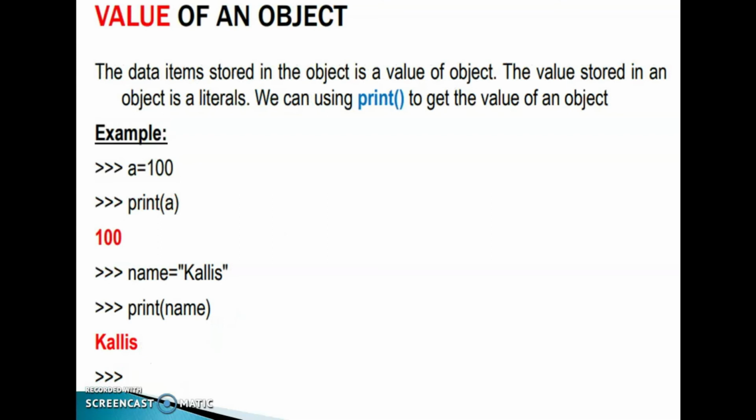Next one, value of an object. The data item stored in the object is the value of the object. The value stored in an object is a literal. We can use the print function to get the value of an object. How can we access the value of an object? By using this print function. A is equal to 100, print A, we can identify the value. Name is equal to Kallis, print name, we can identify the value, that is Kallis.